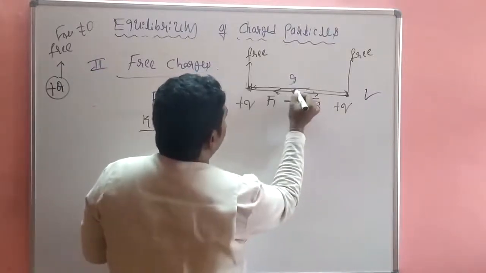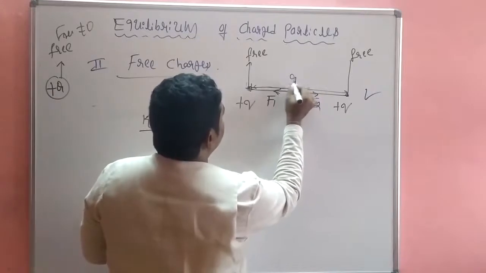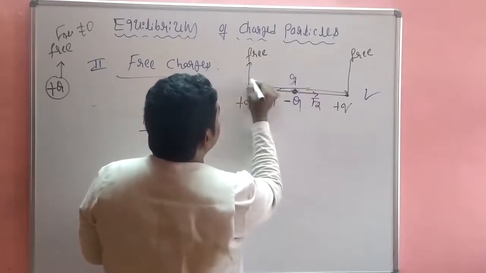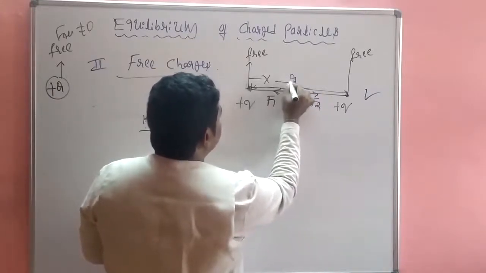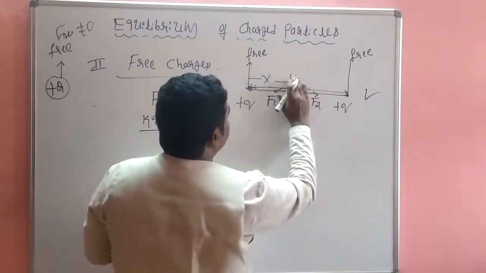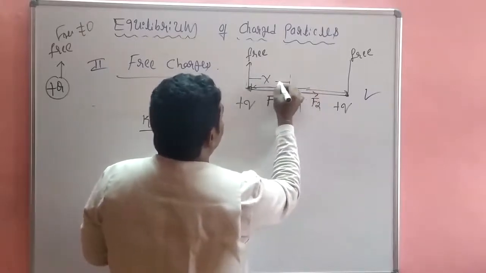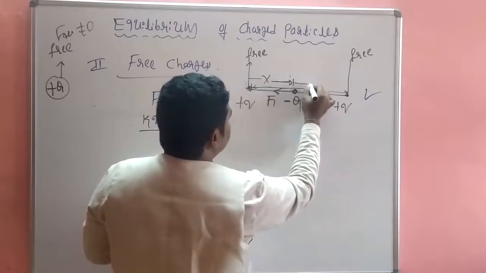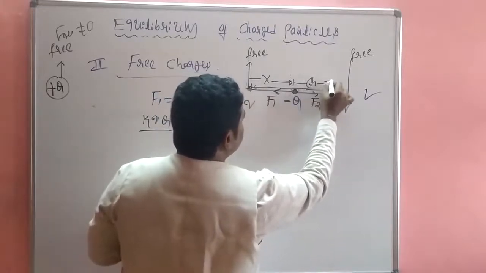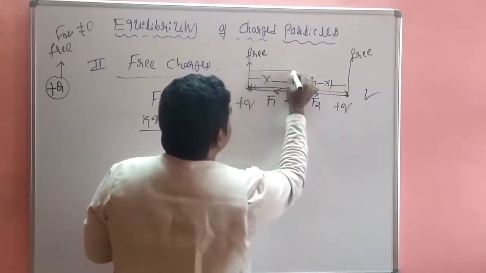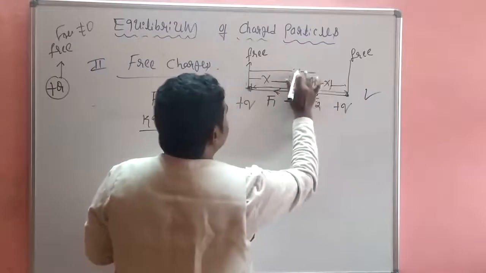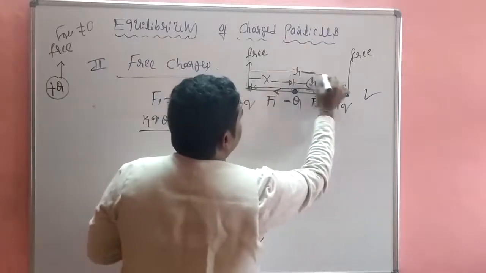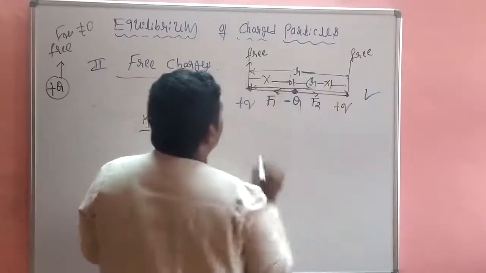So this is R. This is the R distance and this is X. This is R minus X. So the complete distance is R.